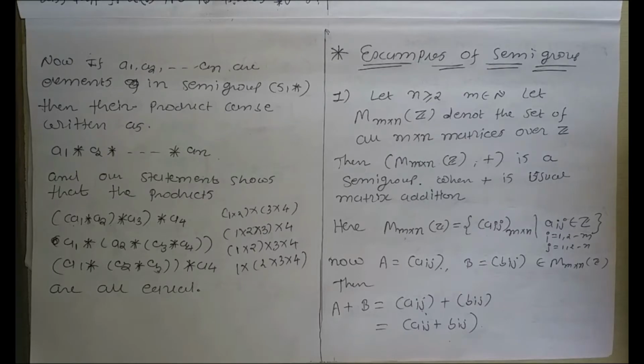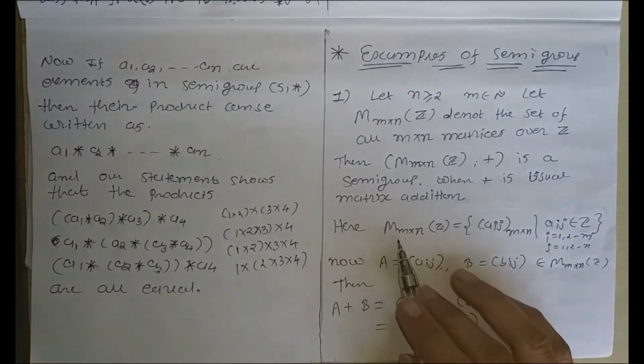Since matrix addition of matrices is associative, as well as, if we consider the zero matrix from the set of all m×n matrices, then A plus the 0 matrix is equal to A. So, this is also a monoid. So, how can we write this?